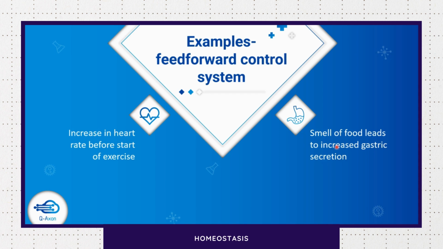Then suppose you are feeling thirsty. Why do you feel thirsty? Because there may be a decrease in the body fluids or a change in osmolarity of the body fluids. Then you drink a lot of water, but still the water will not reach the body fluids, right? It will take some time for absorption to occur. But the moment you drink it, you will feel as if your thirst is satisfied. And you also know the amount, that okay, this much water you need right now, which will be sufficient for correcting the body fluids. So these are all examples of feed-forward control systems.